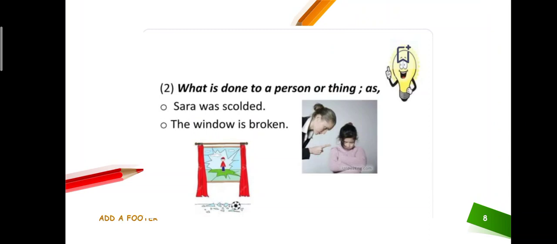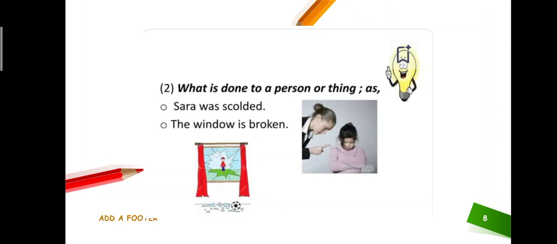Okay, so Sarah is scolded by someone else. Scolded, उसके ऊपर चिल्लाया जा रहा है. Okay, तो it's obvious she was scolded by someone else, so scolded is the verb in this sentence. The window is broken. Okay, obviously we can't break our window by ourselves, so the window is broken by someone else. So the verb in this sentence you can easily identify.